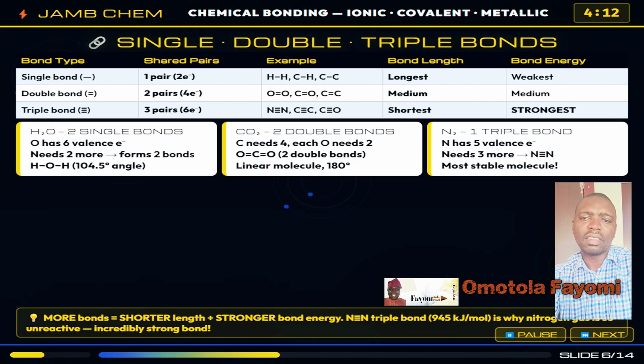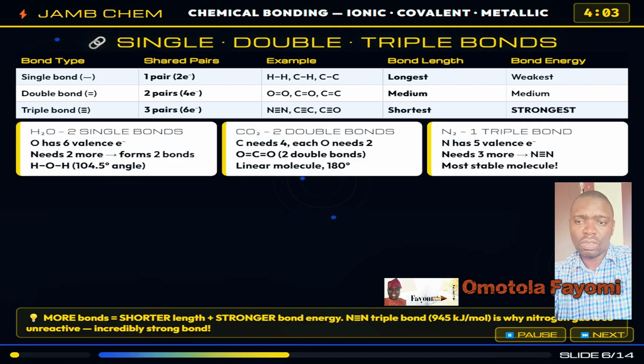Single bonds are the longest and weakest. Triple bonds are the shortest and most powerful. Nitrogen gas has a triple bond, nitrogen triple bond nitrogen, with a bond energy of 945 kilojoules per mole. This is one of the strongest bonds in chemistry, which is why atmospheric nitrogen gas is so incredibly unreactive. Even though nitrogen makes up like 70% of our air, it sits there doing almost nothing because breaking that triple bond requires enormous energy.